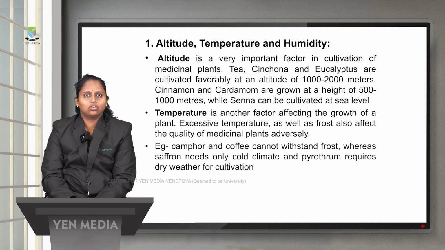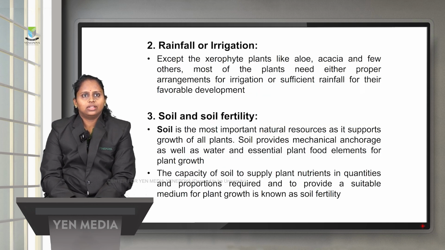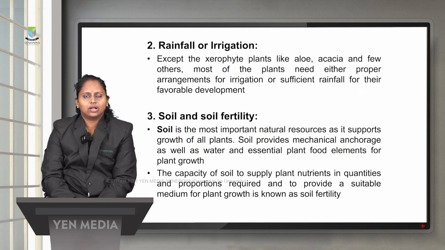Camphor and coffee, these two drugs cannot withstand the frost, whereas saffron will be grown only in the cold climate, and the pyrethrum drug requires dry weather for cultivation. Next is rainfall and irrigation. Except the xerophytic plants like aloe or acacia and a few others, most of the plants either require proper arrangement of irrigation or they require sufficient rainfall for favorable development.